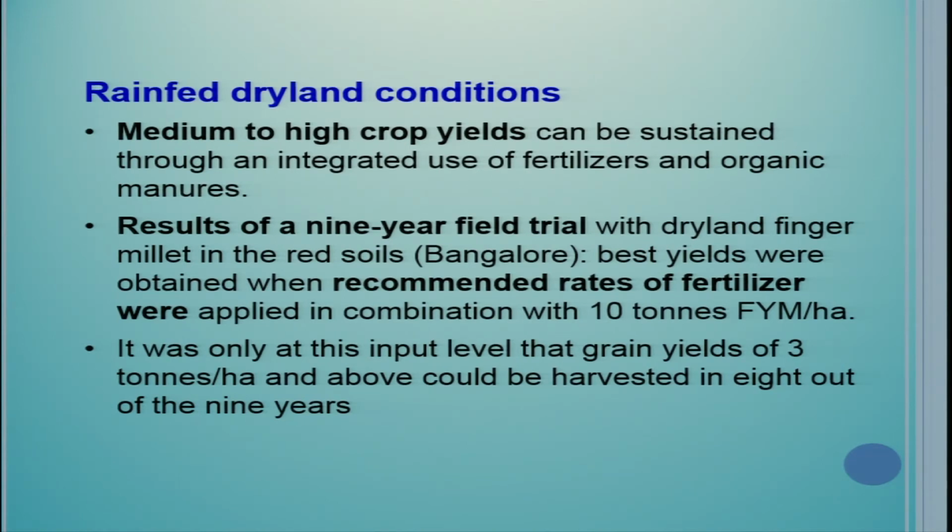Results of a 9-year field trial with dryland finger millet in the red soils: best yields were obtained when recommended rates of fertilizer were applied in combination with 10 tons FYM per hectare. It was only at this input level that grain yields of 3 tons per hectare and above could be harvested in 8 out of 9 years.